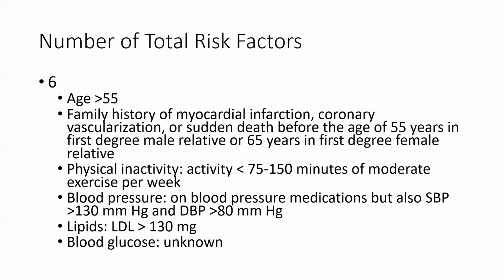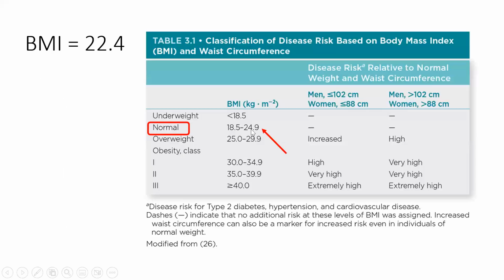She is physically inactive because she exercises for less than 75 to 150 minutes of moderate exercise per week. Her blood pressure is a risk factor because she's on blood pressure medication. She also has a measured blood pressure that's elevated. Her LDL is greater than 130 milligrams, and her blood glucose is unknown. So those are the 6 risk factors. Moving on to the testing and measures.